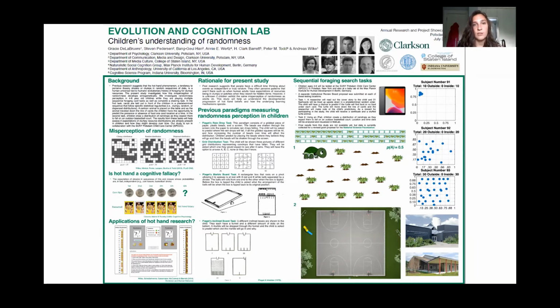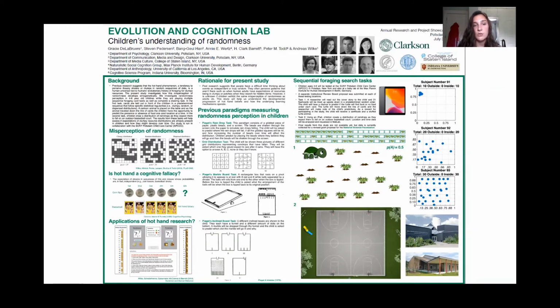I've been working in the Evolution and Cognition Lab on a study involving children's understanding of randomness. So a little bit of introduction. Previous research suggests that the hot hand phenomenon, which is a tendency to perceive illusory streaks or clumps, is a human universal tied to humans' evolutionary history of foraging. This study investigates how this misperception of randomness develops ontogenetically.